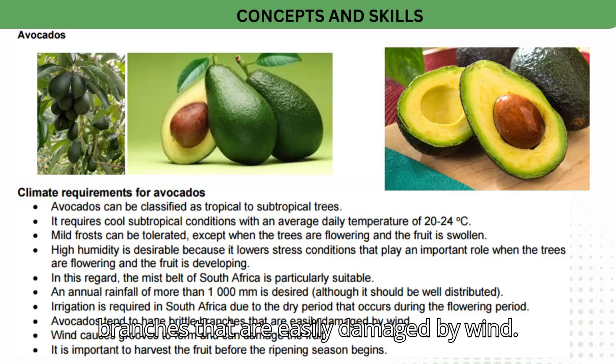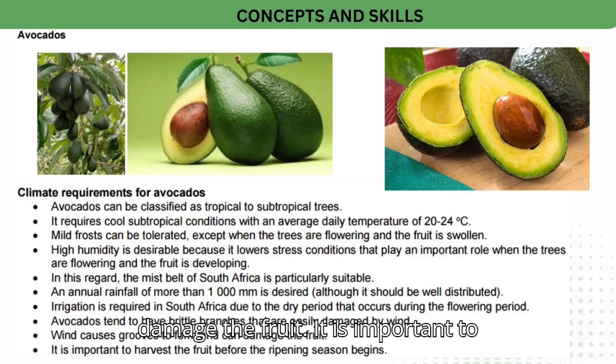Avocados tend to have brittle branches that are easily damaged by wind. Wind causes grooves to form and can damage the fruit. It is important to harvest the fruit before the ripening season begins.